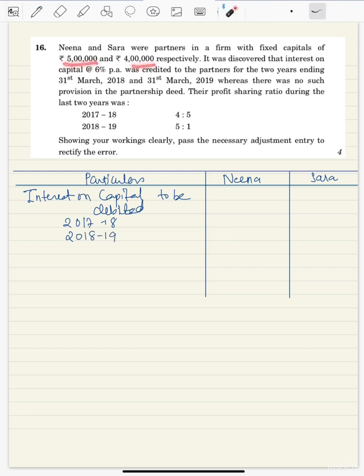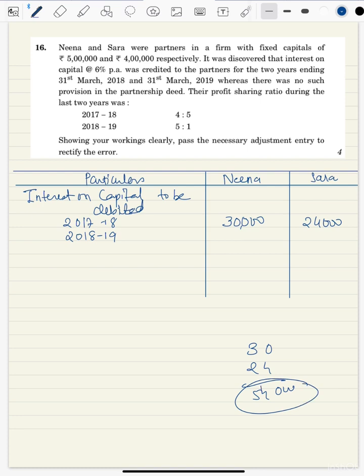Since the capital was fixed, the interest on capital value won't change. What is the rate? 6%. 6 5s are 30. So in 2017-18, 30,000 interest on capital was paid to Nina, and 6 8s are 24, 24,000 was paid to Sara. If you add 30 plus 24, that means 54,000 was distributed by these people among themselves in the profit sharing ratio.